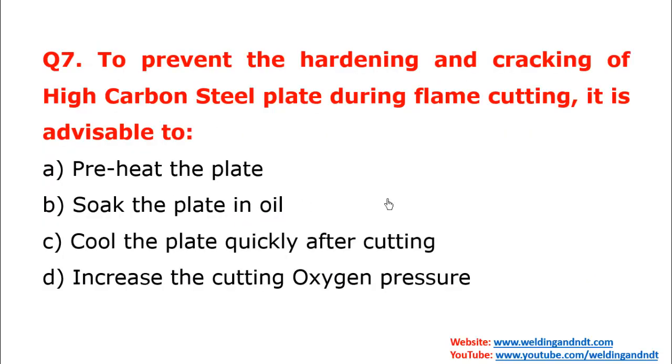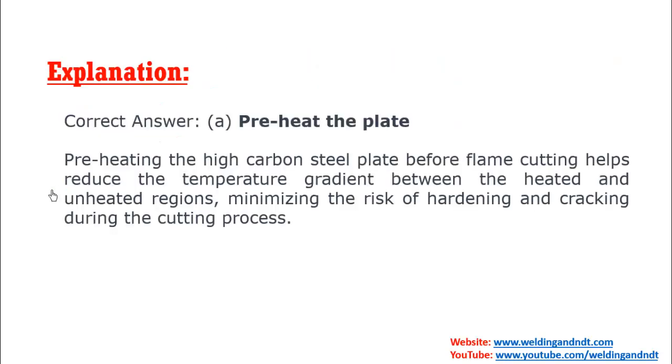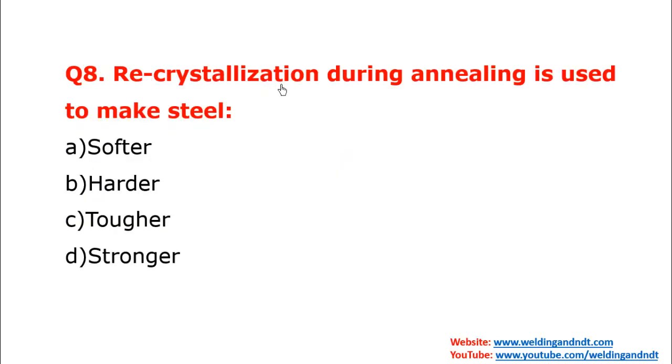Now question number 7, to prevent the hardening and cracking of high carbon steel plate during flame cutting. So during flame cutting, if you are using high carbon steel, you need to preheat the plate. If you preheat the plate, the steel will cool slowly, or it reduces the temperature gradient. Hence option A will be the correct answer. Now recrystallization during annealing. So during annealing, recrystallization is done. So annealing is done to make steel softer. Option A will be the correct answer. Annealing is done to make steel softer.